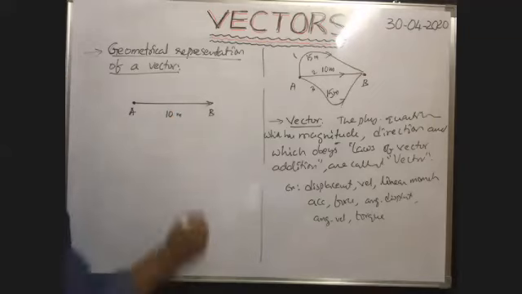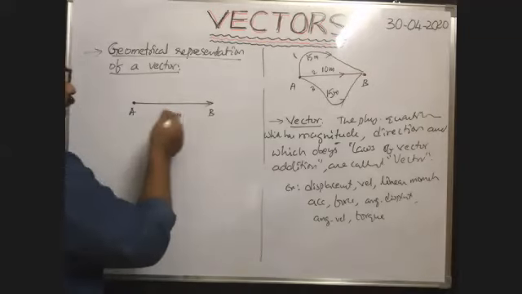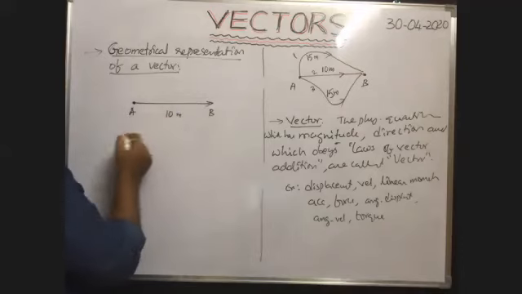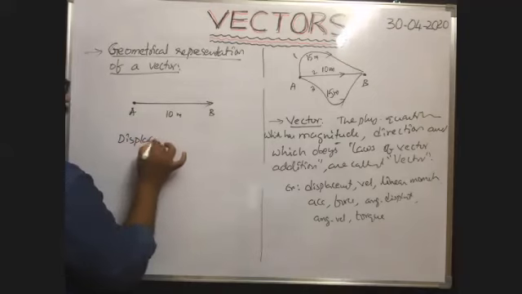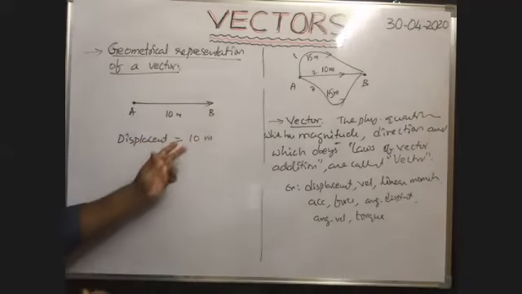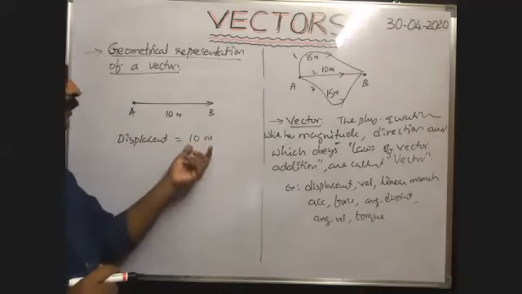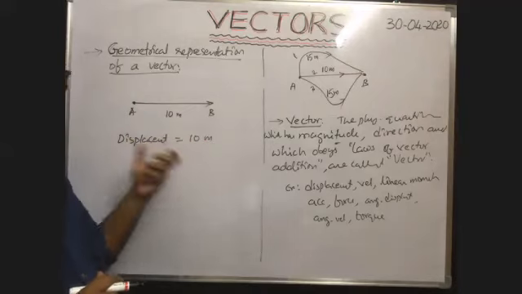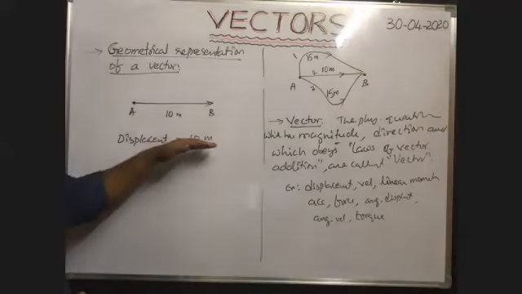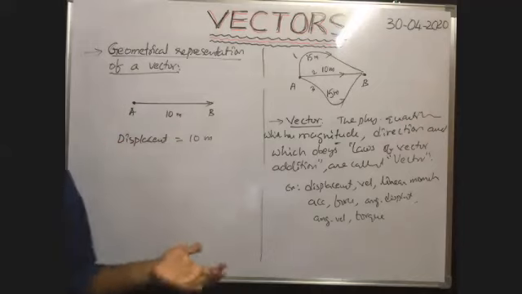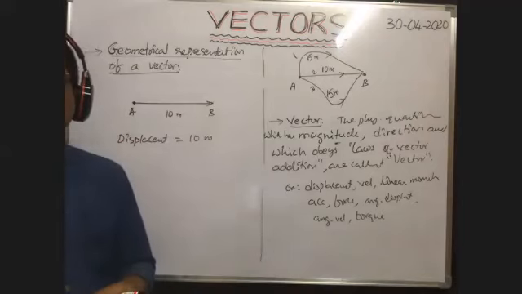Now to represent this, as it travels along the straight line from A to B, definitely the displacement is equal to 10 meter. 10 meter means it is the magnitude and unit. That means it is the measurement of the displacement. So we are given the measurement of the displacement. How can we represent this displacement in vector form? Because displacement is a vector quantity. So how can we represent it?